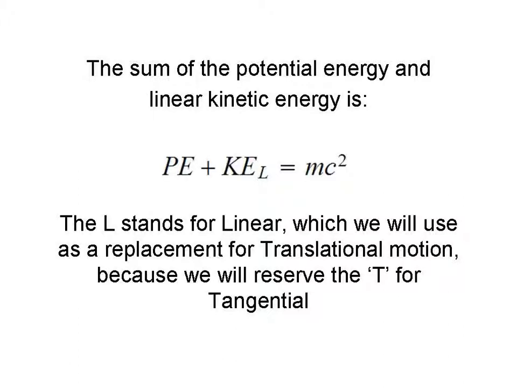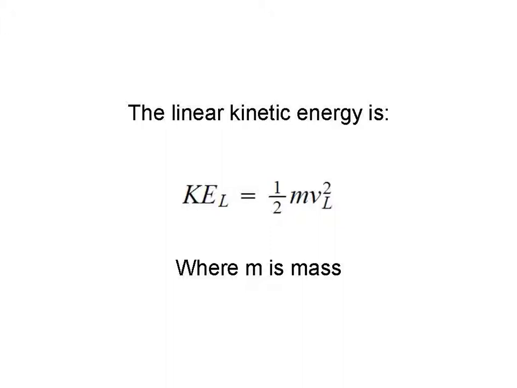We're going to claim that the sum of the potential energy and the linear kinetic energy is equal to a constant, mc squared. The L stands for linear, which we will use as a replacement for translational motion, because we're going to reserve the T for tangential. The equation for linear kinetic energy is 1/2 m v sub L squared.